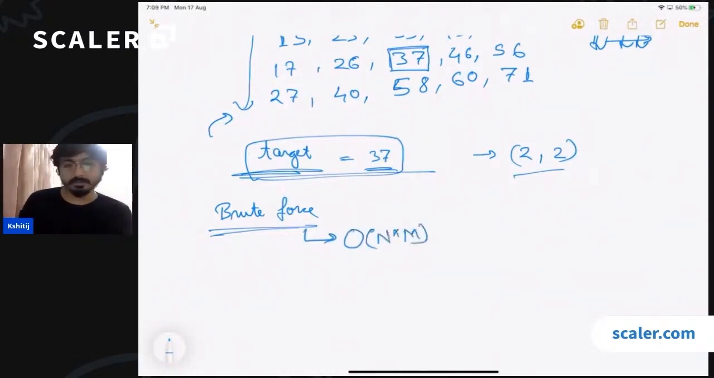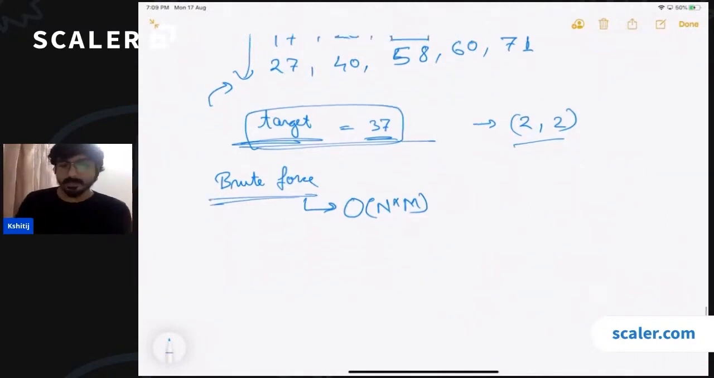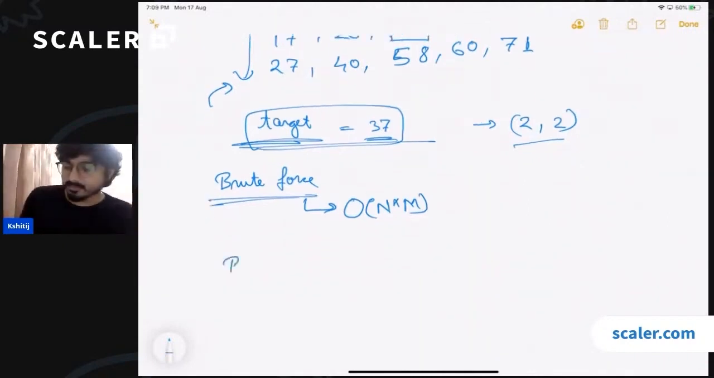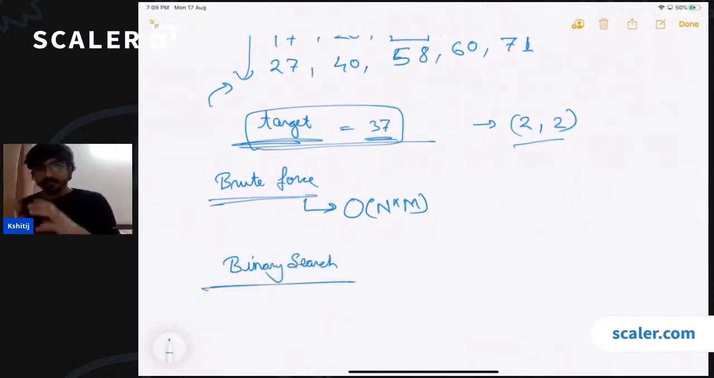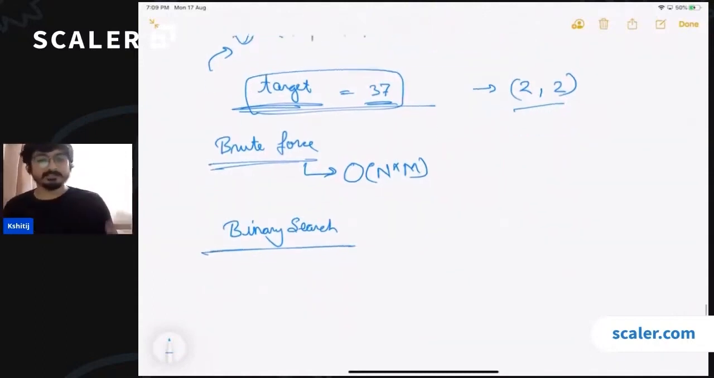There will be one loop which will run from 0 to n, then another loop inside that which will run from 0 to n. Now, some of you are saying that you can solve this problem using binary search. For all those who don't know how binary search works, you can just skip this part. We will be covering binary search in detail in the upcoming classes.